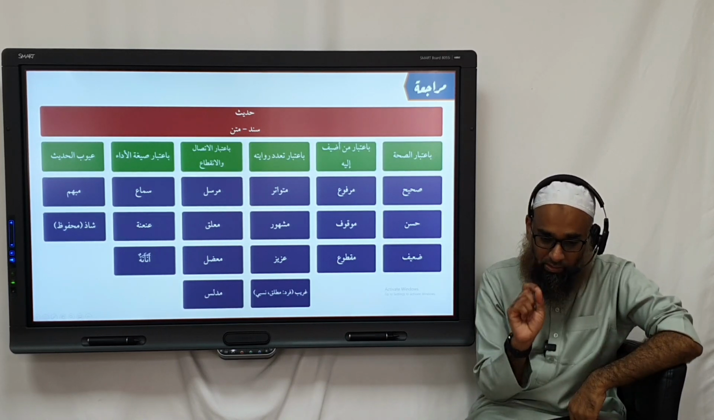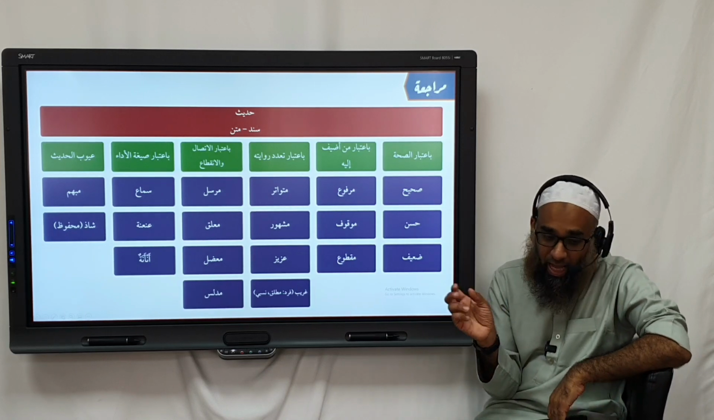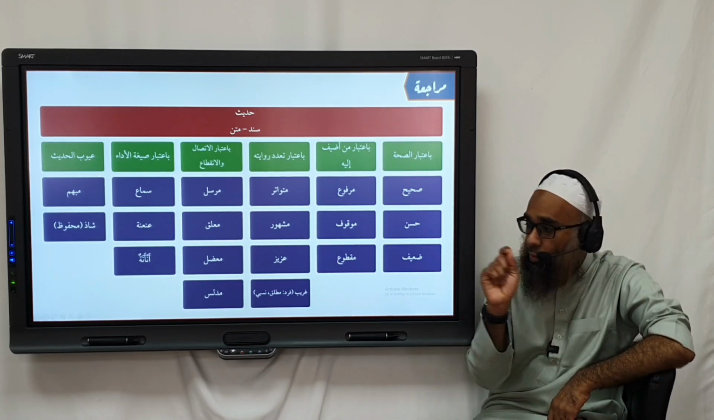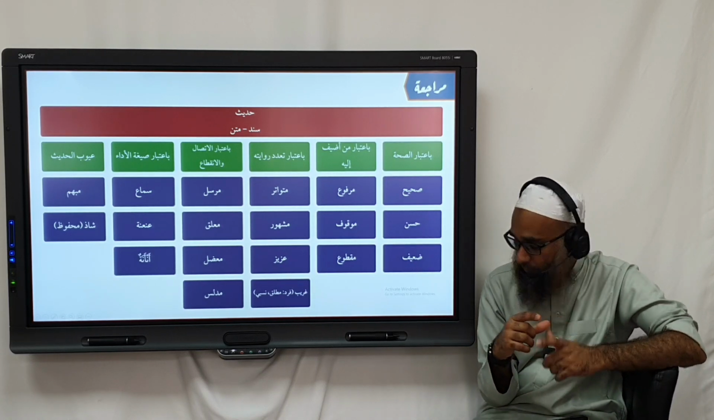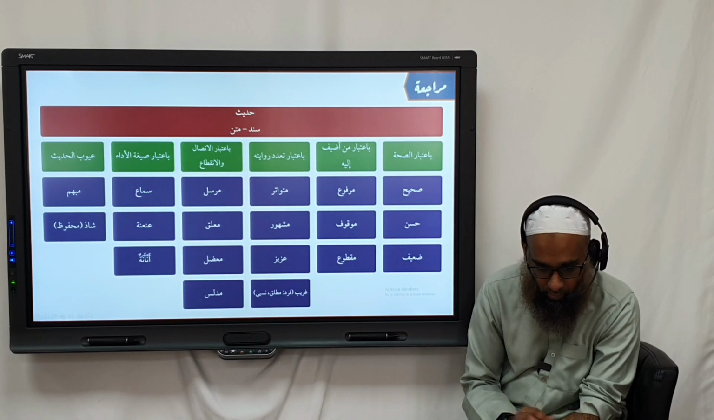So that hadith, which is the odd one, is called shadh, and the other hadith or ahadith are known as what? Mahfuz. Are you following? Okay.